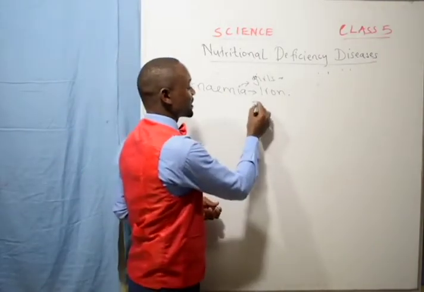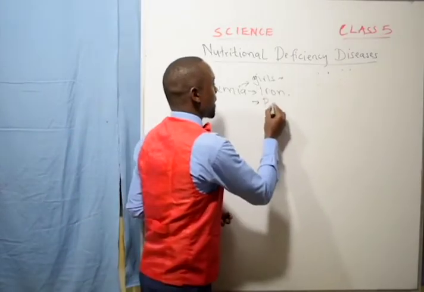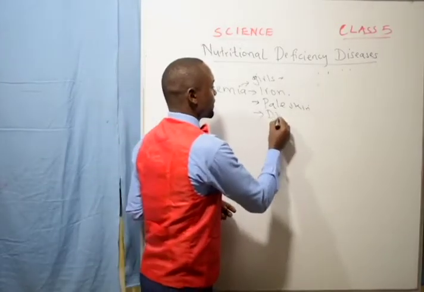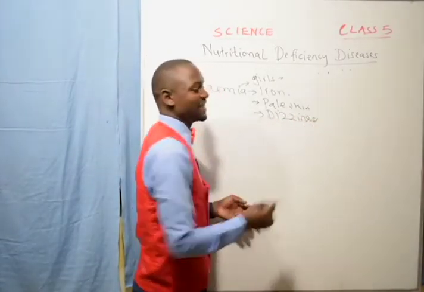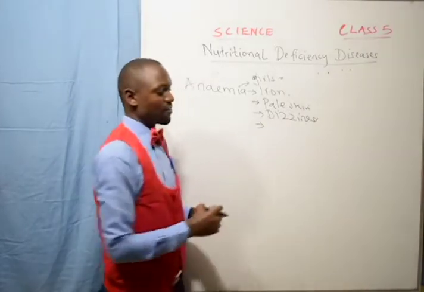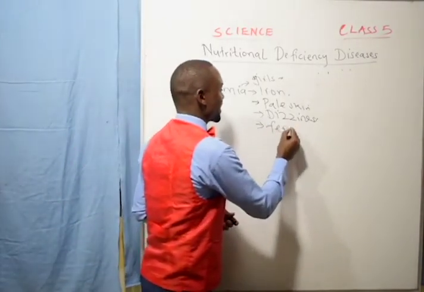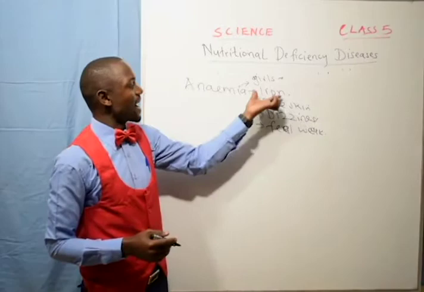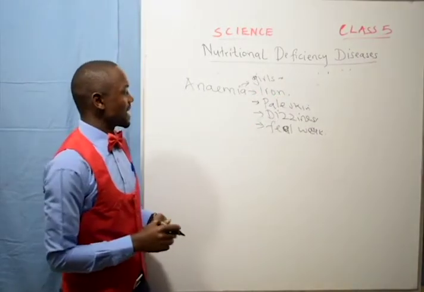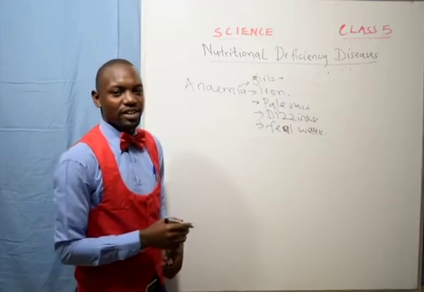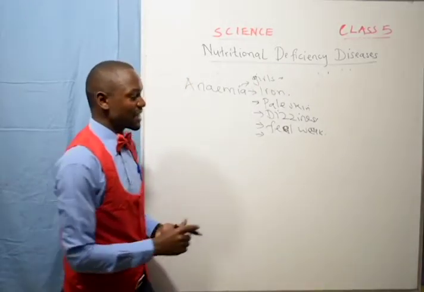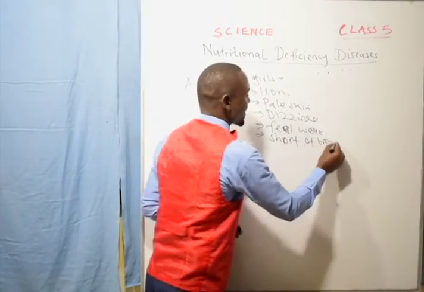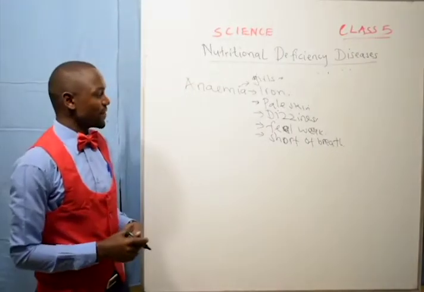So, signs and symptoms of anemia: you develop a pale skin. You have dizziness. You just feel very dizzy. Another symptom is that you feel very weak because you lack iron. Iron is a very important mineral in the body. Another sign of anemia is that you run short of breath. You develop difficulties in breathing.